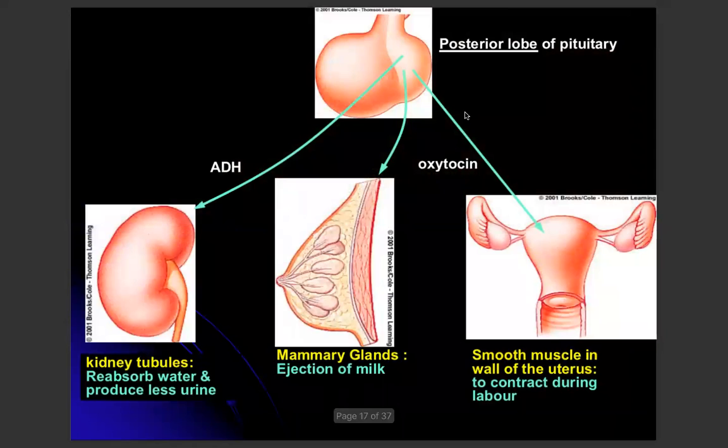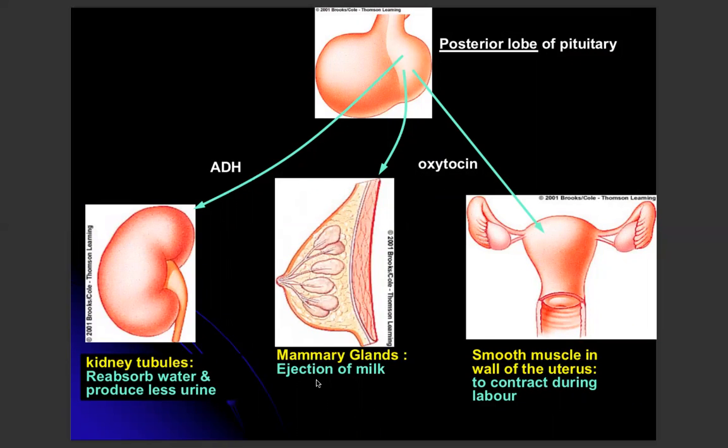So untuk posterior lobe, untuk peringkat SPM, kalau tak ingat anterior ke posterior pun tak mengapa, just mention pituitary gland pun dah cukup. Okay, so for the posterior lobe, dia produce ADH. Remember ADH kita dah belajar dalam subtopic osmoregulation. And dekat posterior juga dia produce oxytocin. So oxytocin ni ada 2 function.